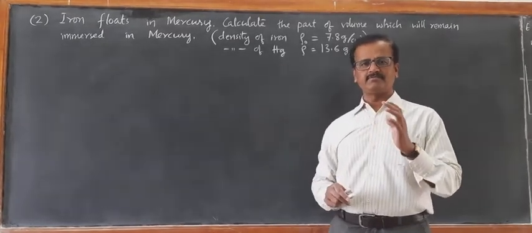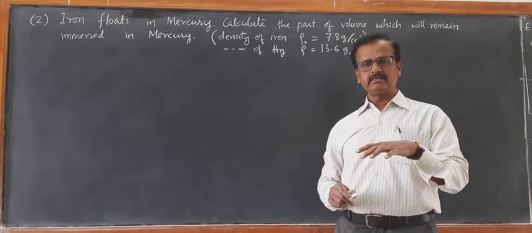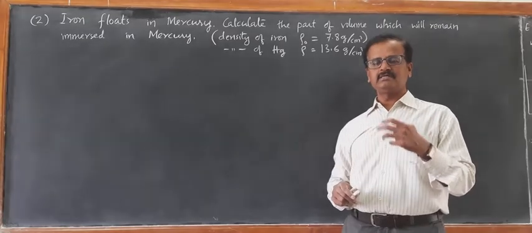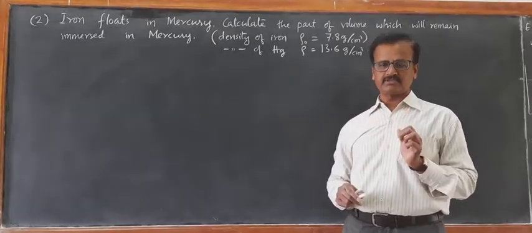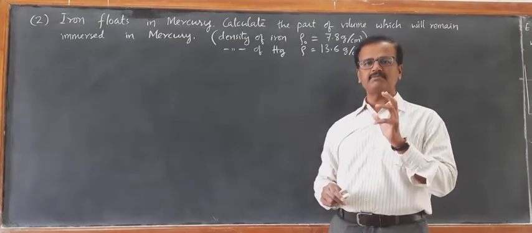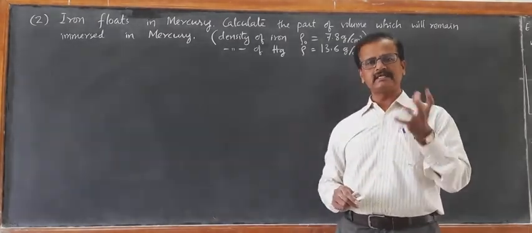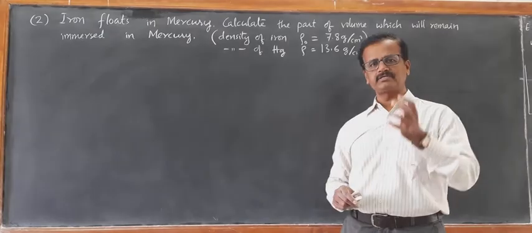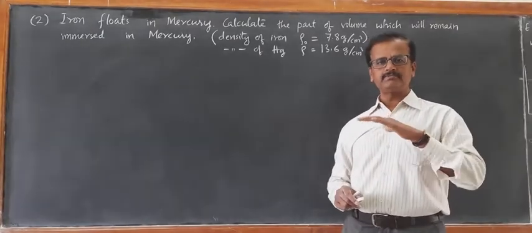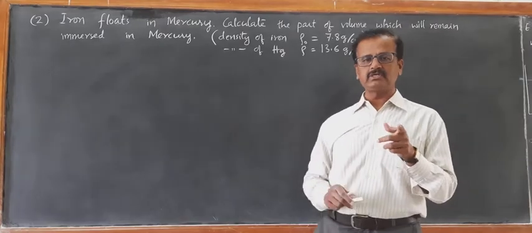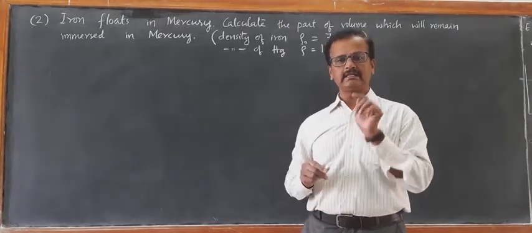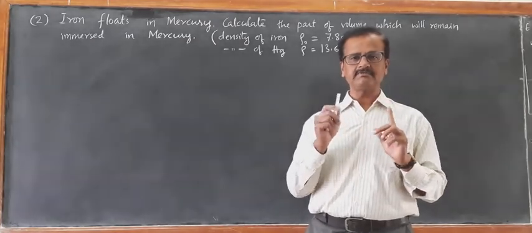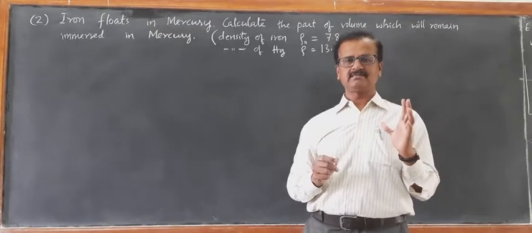So, if the density of an object taken in a liquid is less than the density of the liquid, then the object floats. This is the consequence of the principle of flotation. If the density of the object is less than the density of the liquid in which the object is taken, then the object floats. On the other hand, if the density of the object is greater than the density of the liquid, then the object sinks.